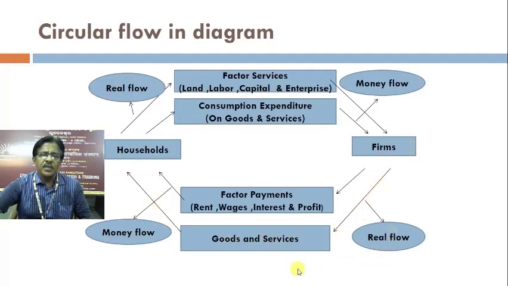The flow of factor payments from firms to households is the money flow. And the consumption expenditure on goods and services from households to firms is also money flow. So there are two flows, real flows and money flows.